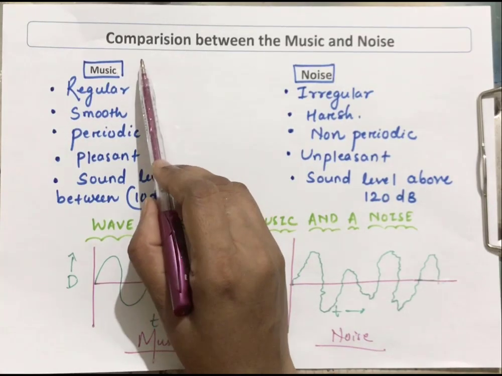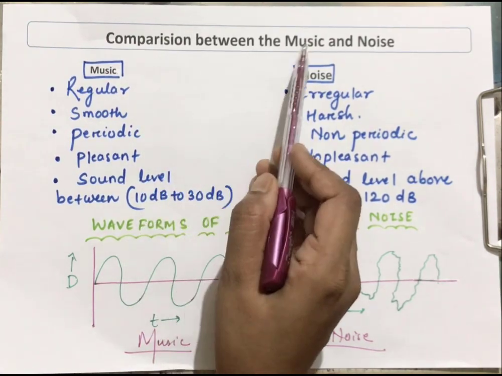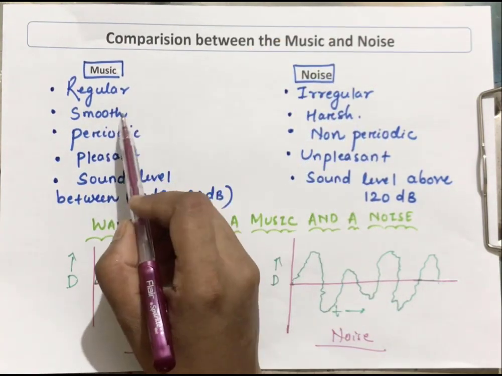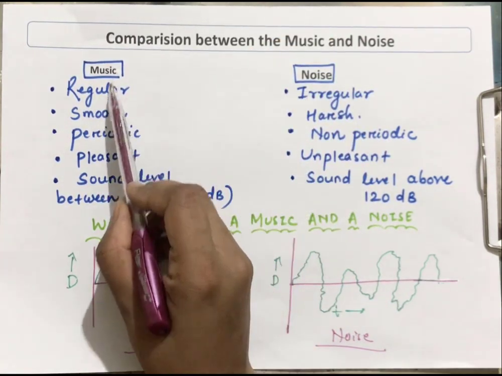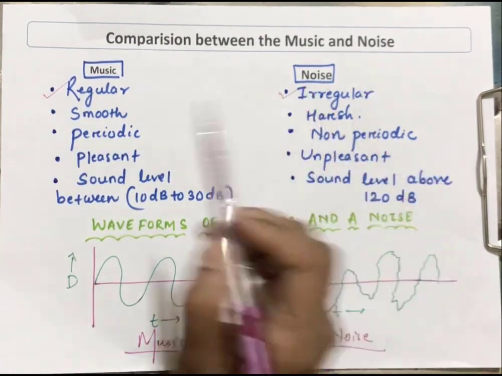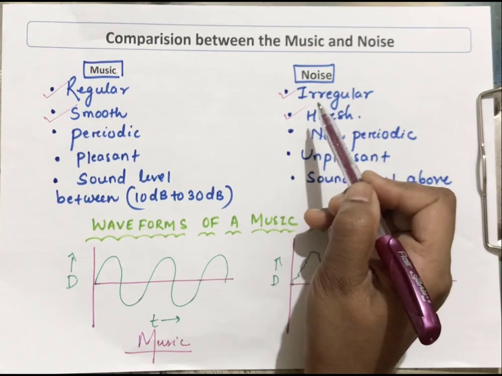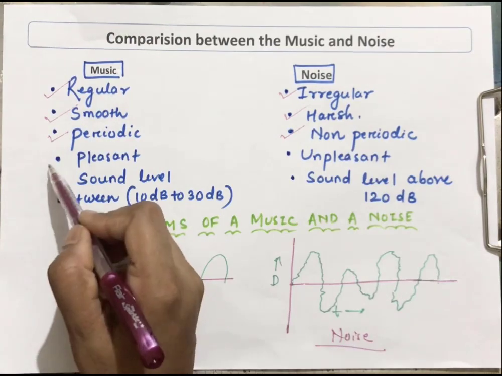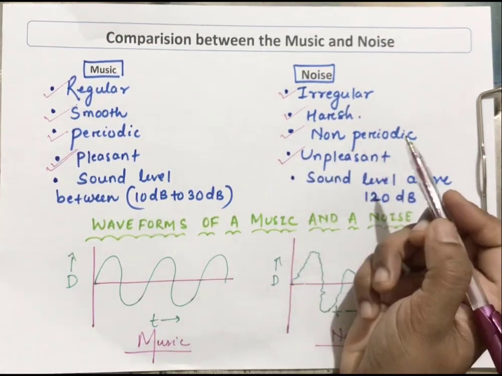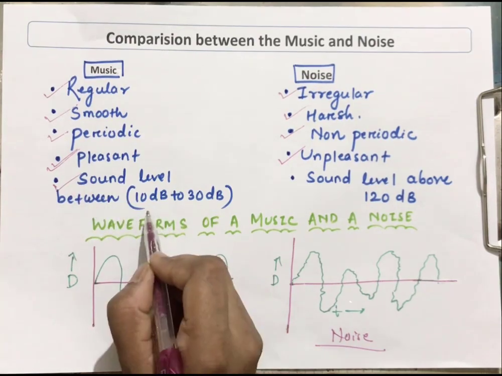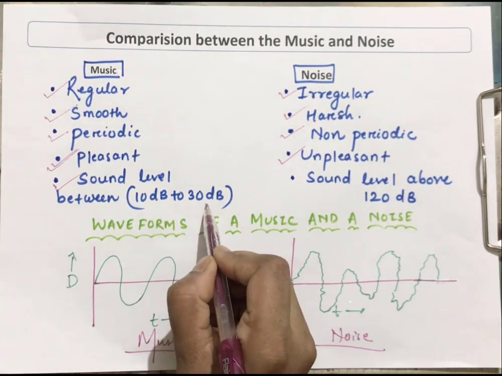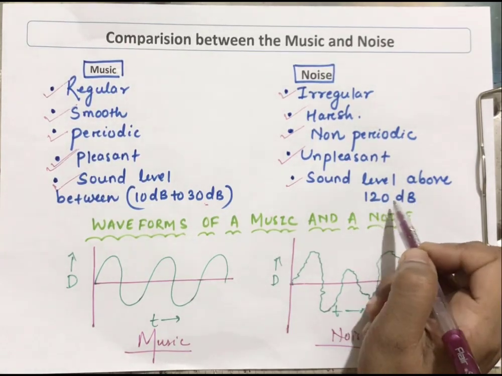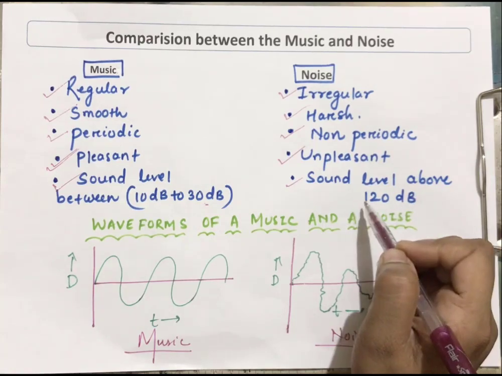So now let us come to our last topic of this video, comparison between music and noise. Okay, so here I made one table which shows you very clearly the comparison between music and noise. So music is regular, noise is irregular. Music is smooth, here it is harsh. Music is periodic in nature, and noise is non-periodic in nature. Music is pleasant, noise is unpleasant. And in case of music, the sound level is between 10 decibel to 30 decibel. But in case of noise, the sound level is above 120 decibel. If it's above 120 decibel, then it's considered as noise.